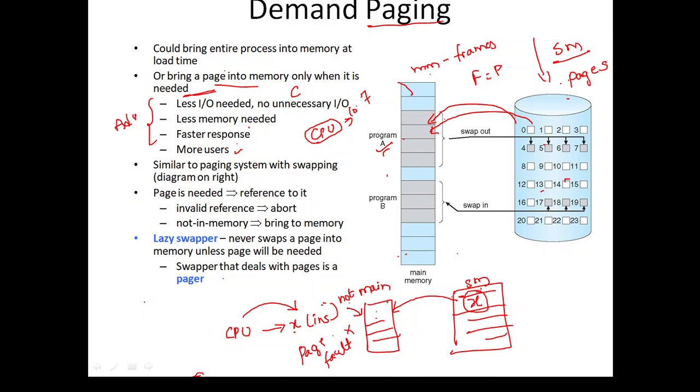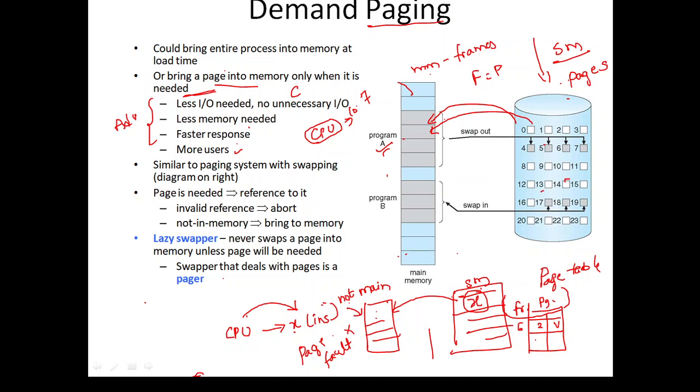When a page is needed, there is a reference to it. In the paging concept we have seen that we maintain a page table. What is a page table? Frame number and page number will be there. Which page is loaded in which frame, that information we get from the page table. Suppose the second page is present in frame 6, then it is valid.